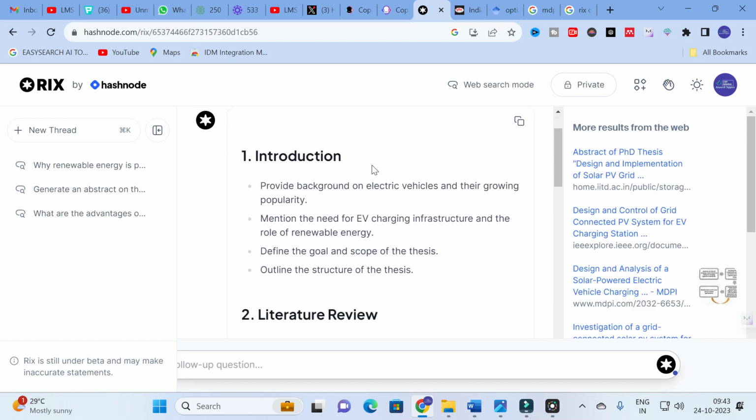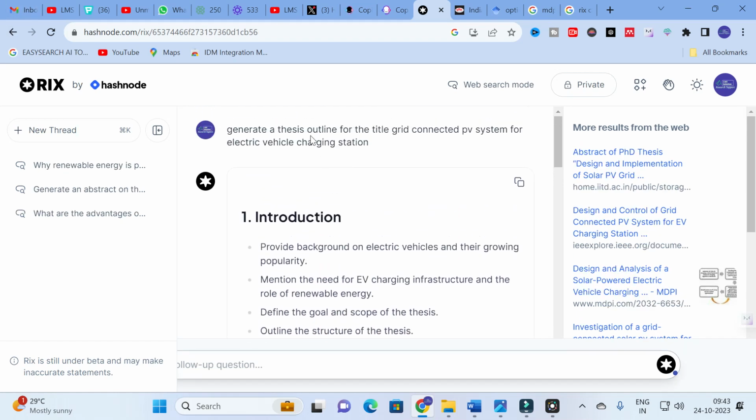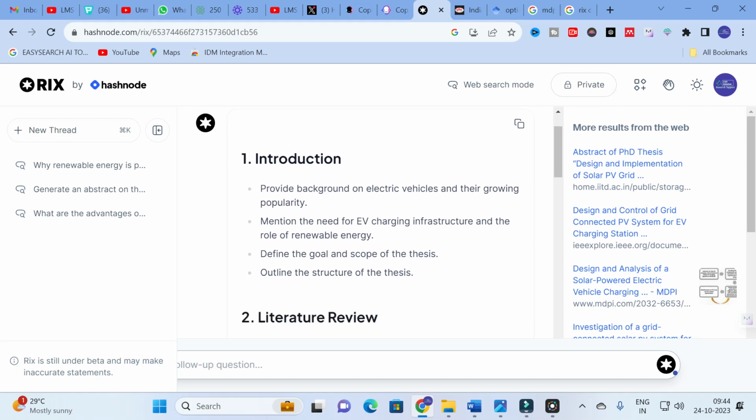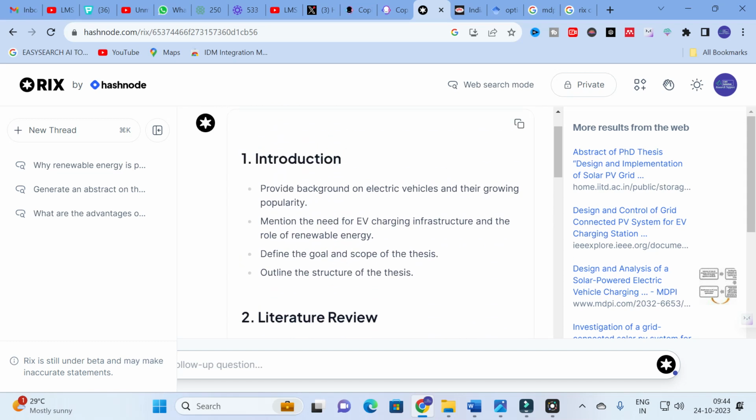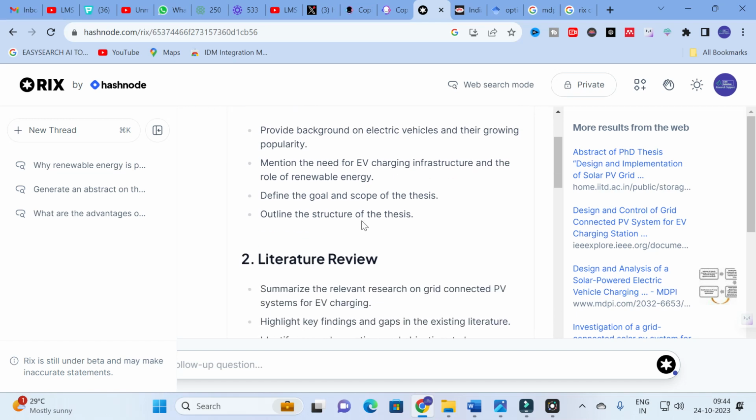The next prompt I have given is to generate a thesis outline for the title Grid Connected PV System for Electric Vehicle Charging Station. Here it will generate a thesis outline, starting from the introduction. The introduction provides background on electric vehicles and their growing popularity, mentions the need for EV charging infrastructure and the role of renewable energy, defines the goal and scope of the thesis, and outlines the structure of the thesis.